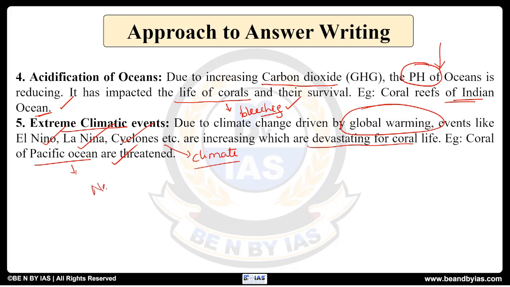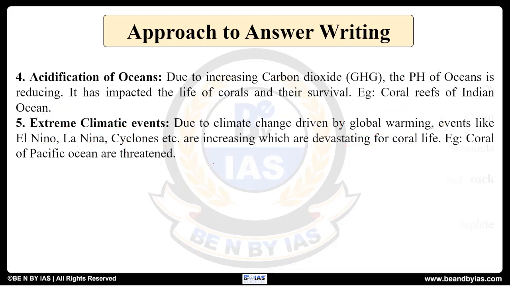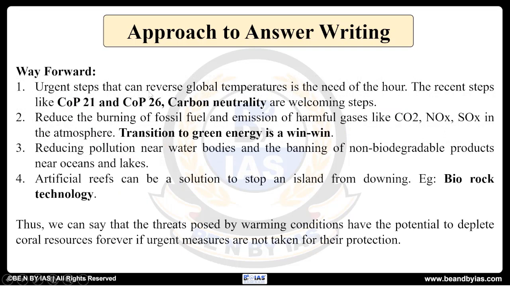Now we need to provide a way forward, because this is where we are going to suggest what measures must be taken in order to protect these corals. Let us look at the way forward. सबसे first, it is of utmost importance that we need to reverse the increasing global temperatures. That is, we need to reduce carbon emissions. In this, the recent initiatives of COP21, that is Paris Agreement, and COP26, that is Glasgow Summit, and carbon neutrality announcements by various nations are a welcome step.